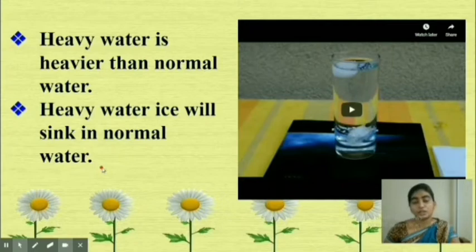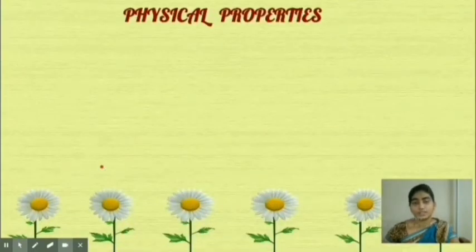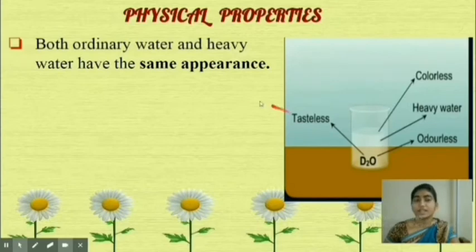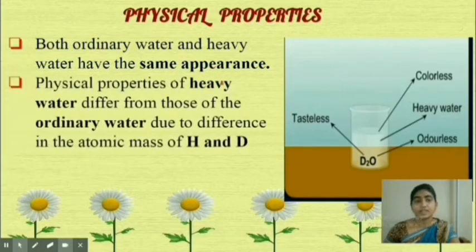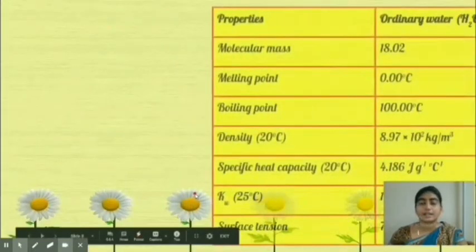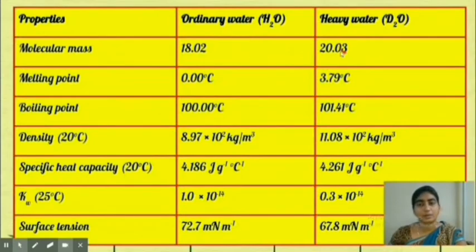Now let's move on to the physical properties of heavy water. Look at this image. Heavy water, D2O. Heavy water is colorless, odorless, and tasteless. Both the ordinary as well as heavy water have the same appearance. But the physical properties of heavy water differ from those of ordinary water due to the difference in the atomic mass of hydrogen and deuterium. Look at this table so that you can get a clear-cut idea of the properties of ordinary water as well as heavy water. Here it is given: molecular mass, melting point, boiling point, density, specific heat capacity, surface tension, etc.